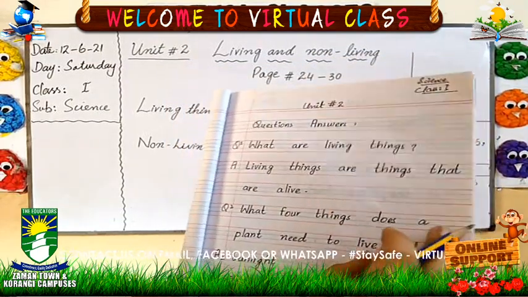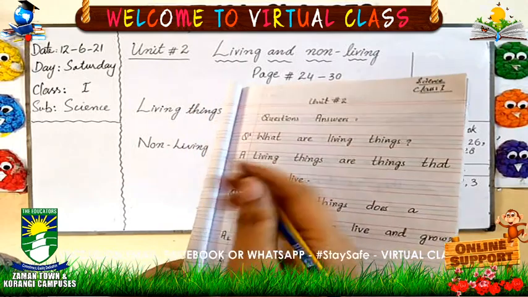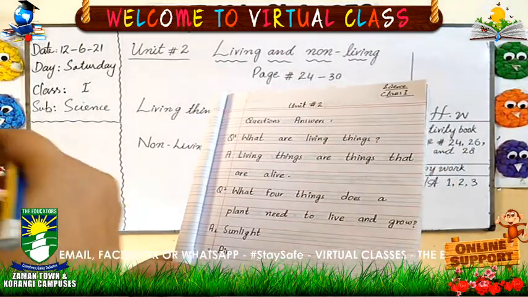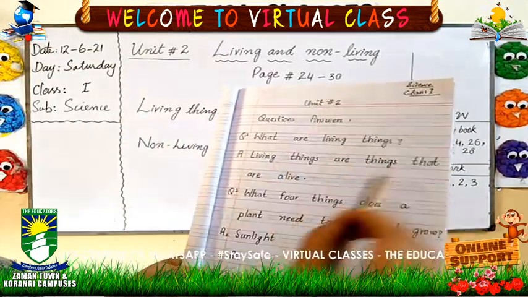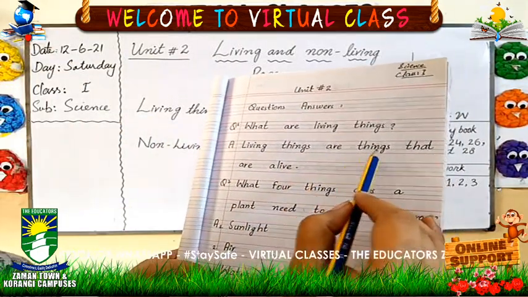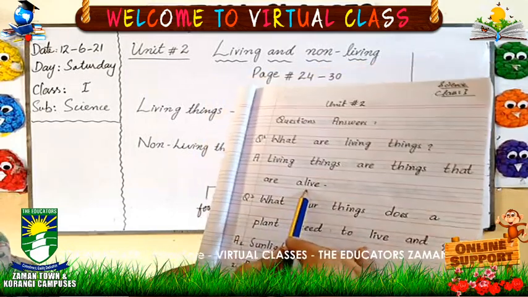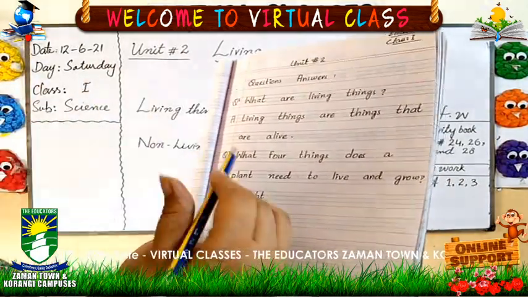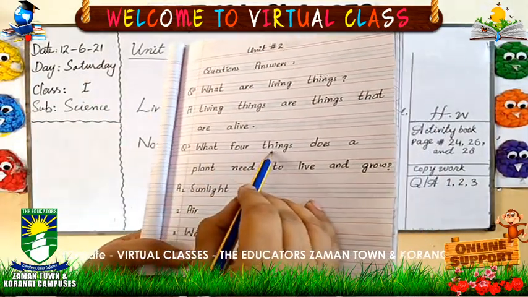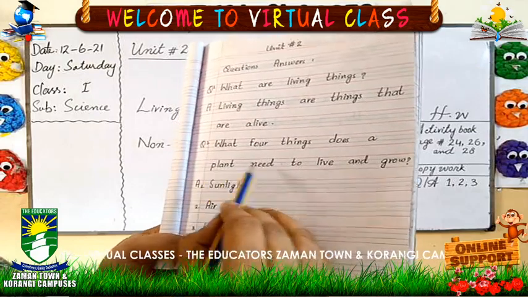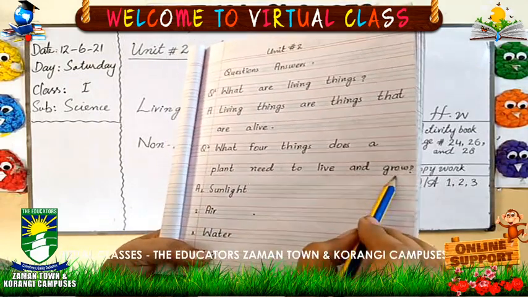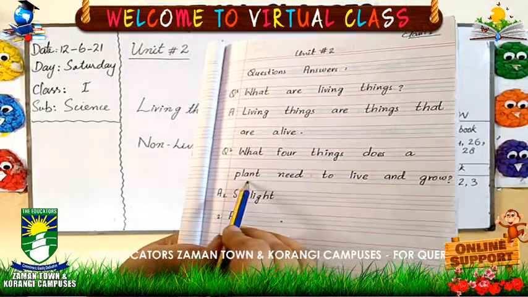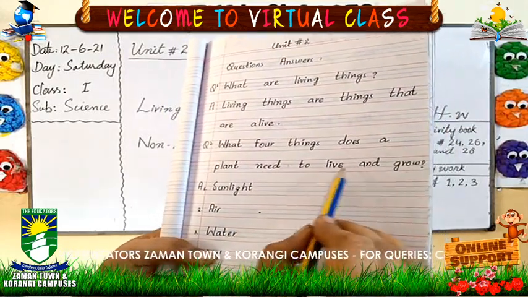Are you living? Yes, you are living. I am also living. All the birds, all the animals, all the plants, they all are living. So just like this, living things are things that are alive. Then, okay, skip one line. Start the next question. Next question is what 4 things does a plant need to live and grow? I repeat the question. What 4 things does a plant need to live and grow?